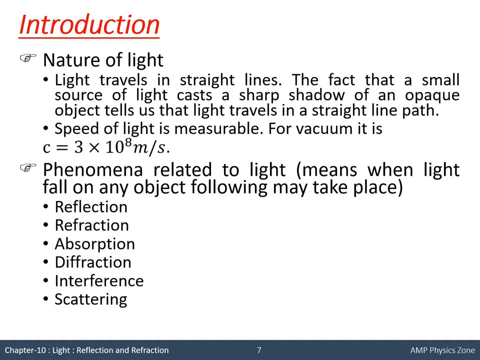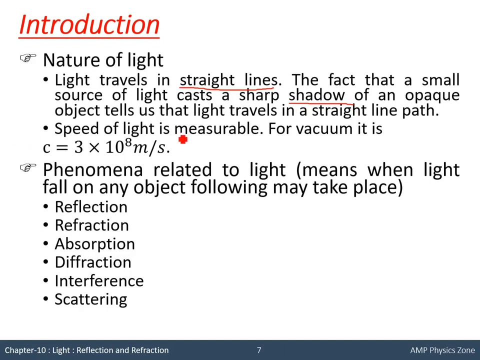So next is light travels in straight lines. Light always travels in a straight line. Due to this reason, shadows are formed for an opaque object, because light travels in a straight path. Light always travels in a straight path till it hits an obstacle. Like that you have to remember.